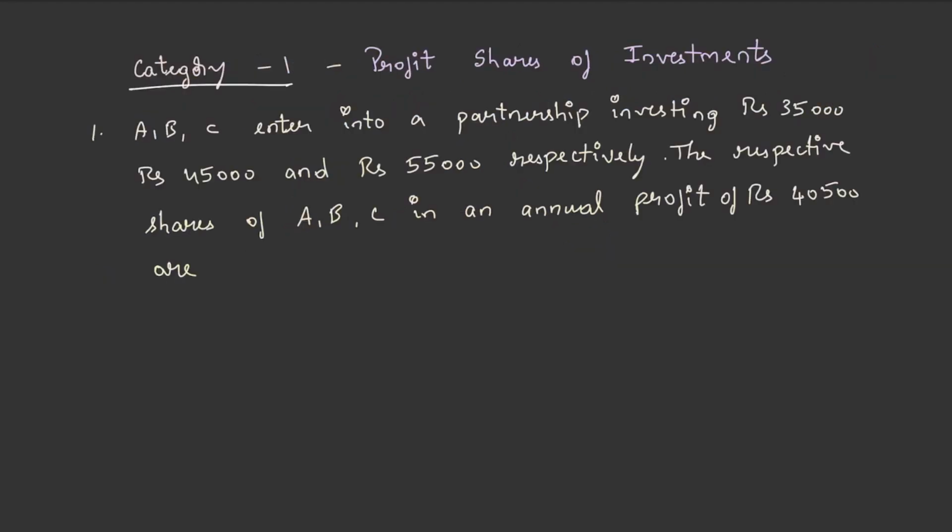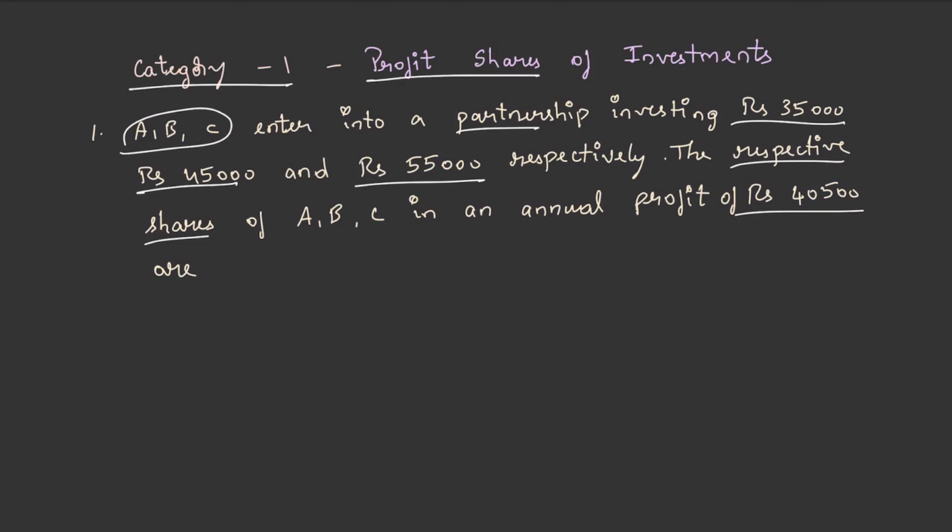Category 1. ABC enter into a partnership investing rupees 35,000, rupees 45,000 and rupees 55,000 respectively. The respective shares of ABC in an annual profit of rupees 40,500 are. Here we can find three investors investing some amount and the annual profit is given. We need to find the respective shares. So I have named this question as profit shares of investments.